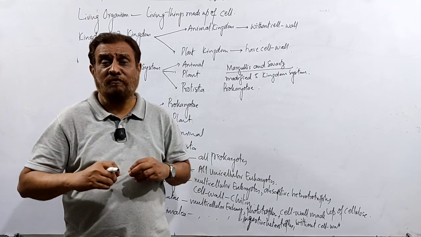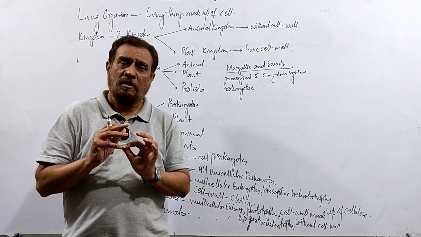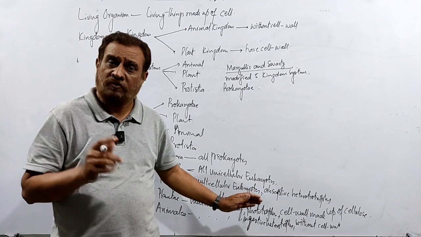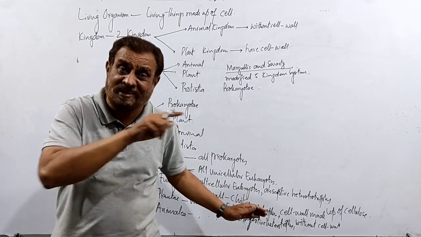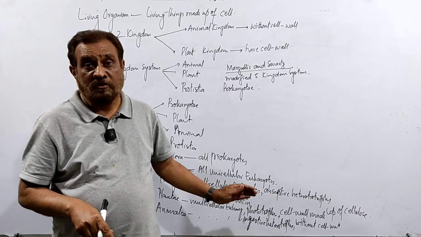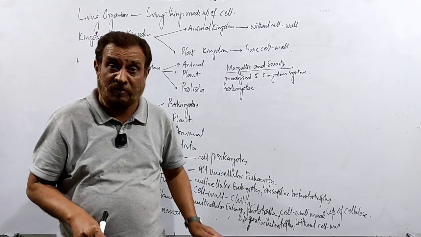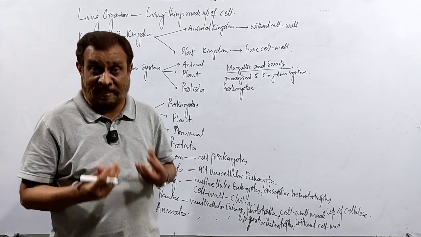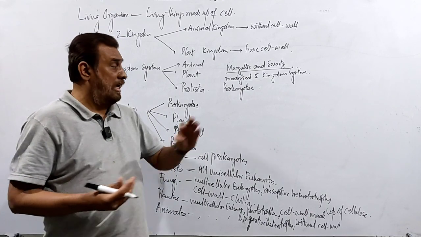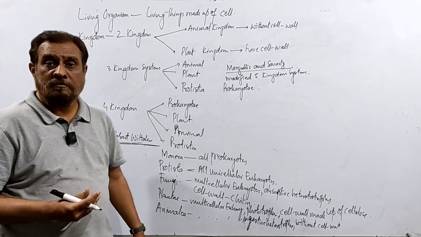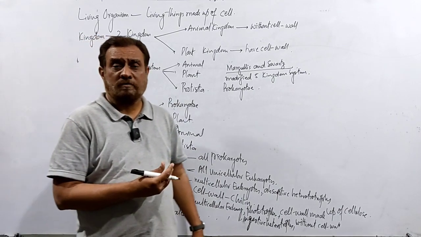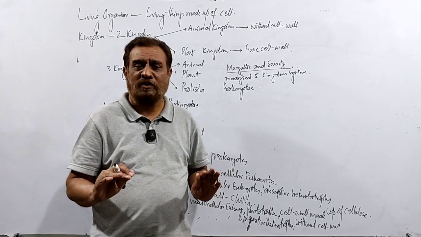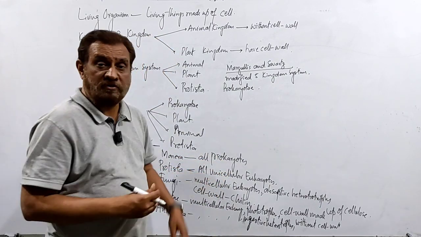So now the kingdom Fungi becomes the group of multicellular eukaryotes, absorptive heterotrophs, with a cell wall mainly made of chitin but not containing cellulose, and they have non-motile spores and gametes. Any fungi which contain cellulose in their cell wall as well as motile spores have to be put into Protista, and are now called primitive fungi or molds. So they are not allowed into the fungi. Now they are here in the Protista.